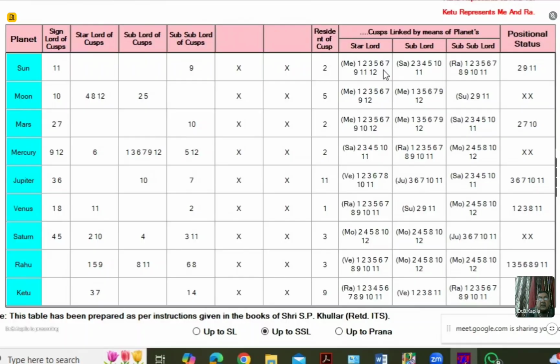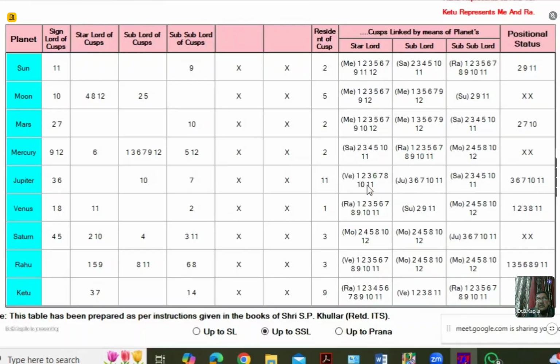So if I look into this table, since I am getting significations, I am getting promise for marriage by all the planets. So it appears that the marriage of this person should occur at a normal age, but it has not happened. And the reason I have already given: we have to focus upon the ascendant sub sublord and the seventh sub sublord. Now, why is the marriage delayed for this person?